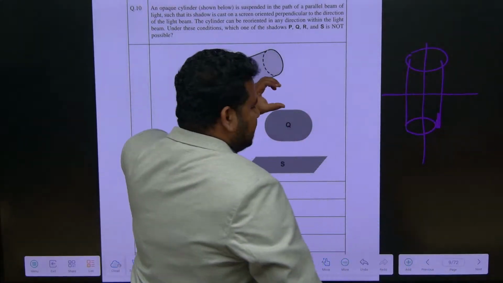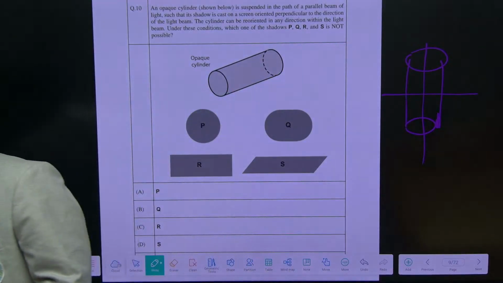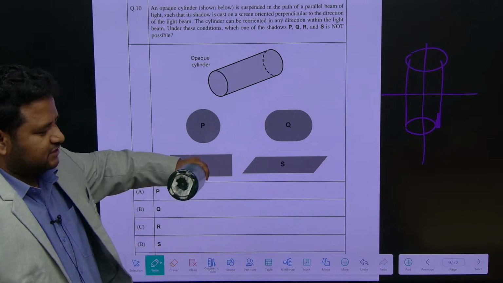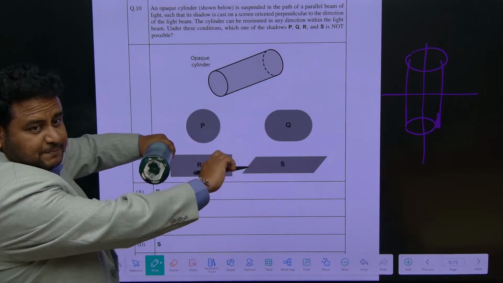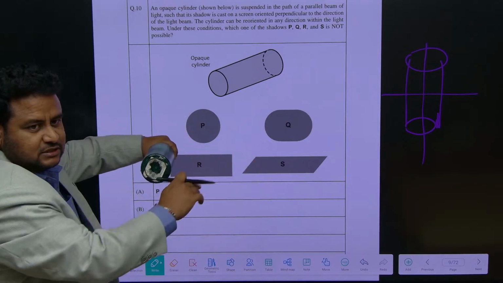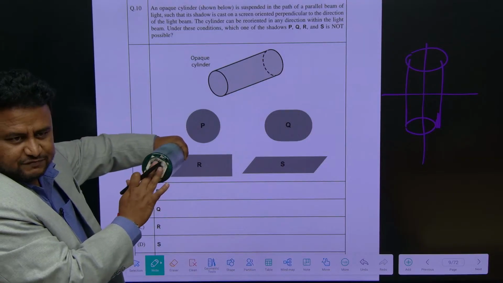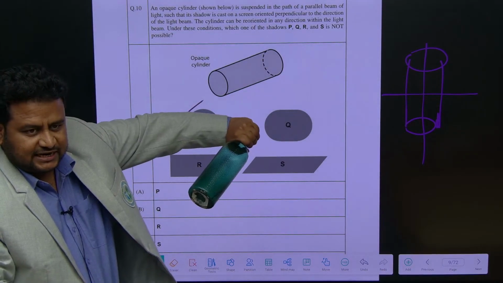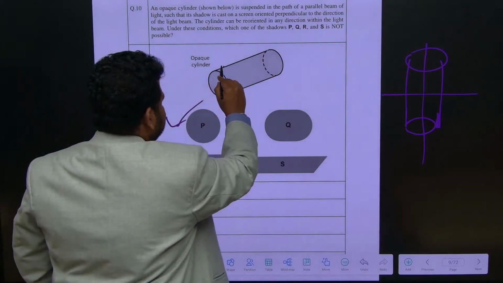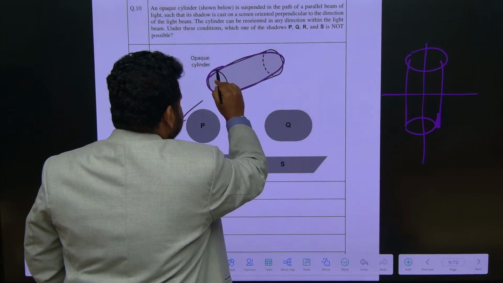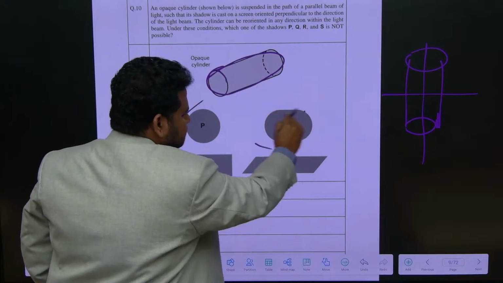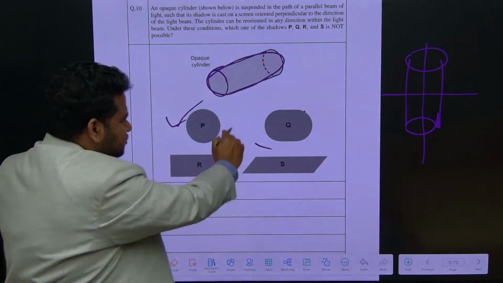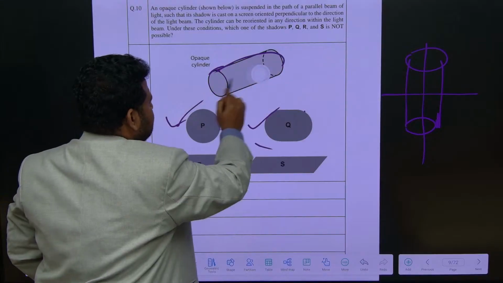Otherwise, if I hold the cylinder like this, and the light beam is perpendicular, the light beam falls like this. So the shadow I get will be a circle. This one, if I keep it like this, will be a circle. So this is totally fine. But if I keep it tilted at an angle, what will you get? You will get something like this. You will not see a circle. You will get an oval shape almost. So this is also fine.